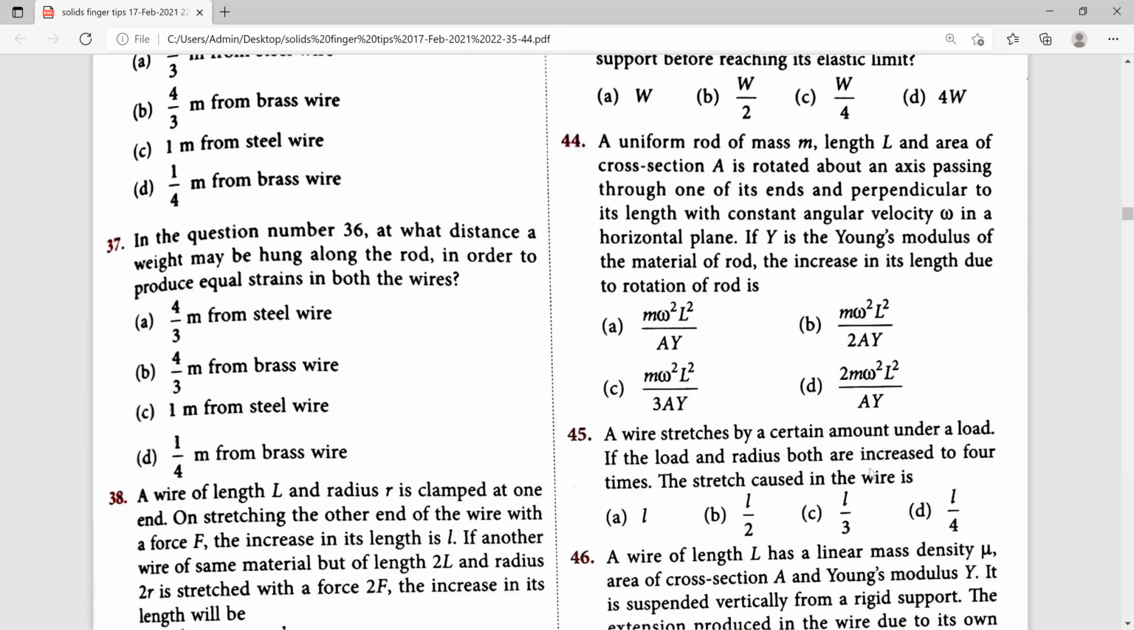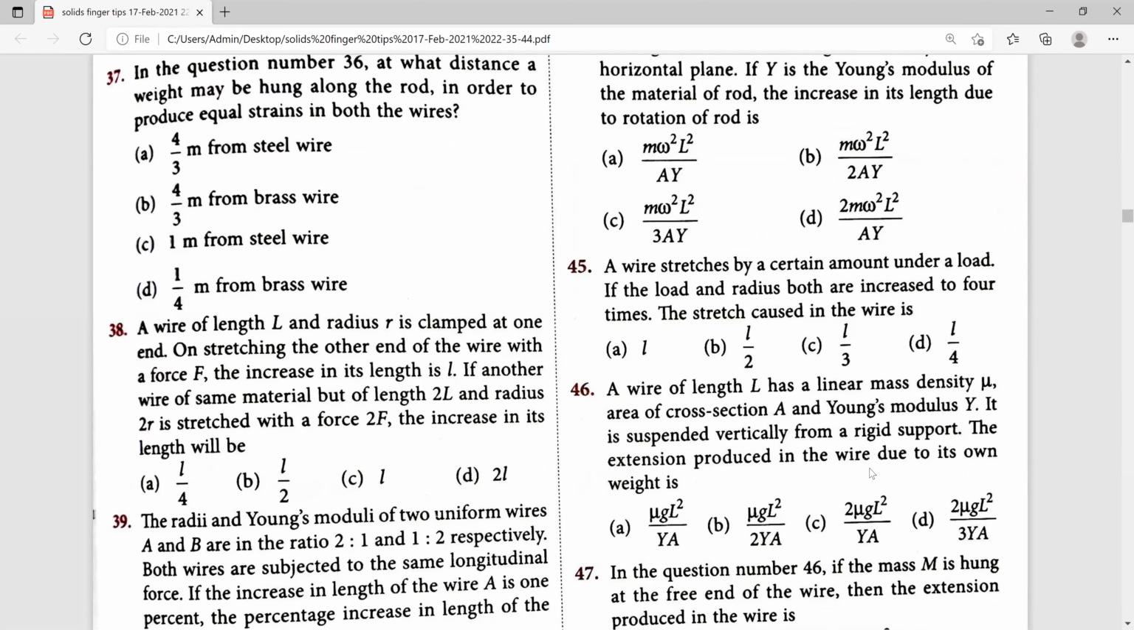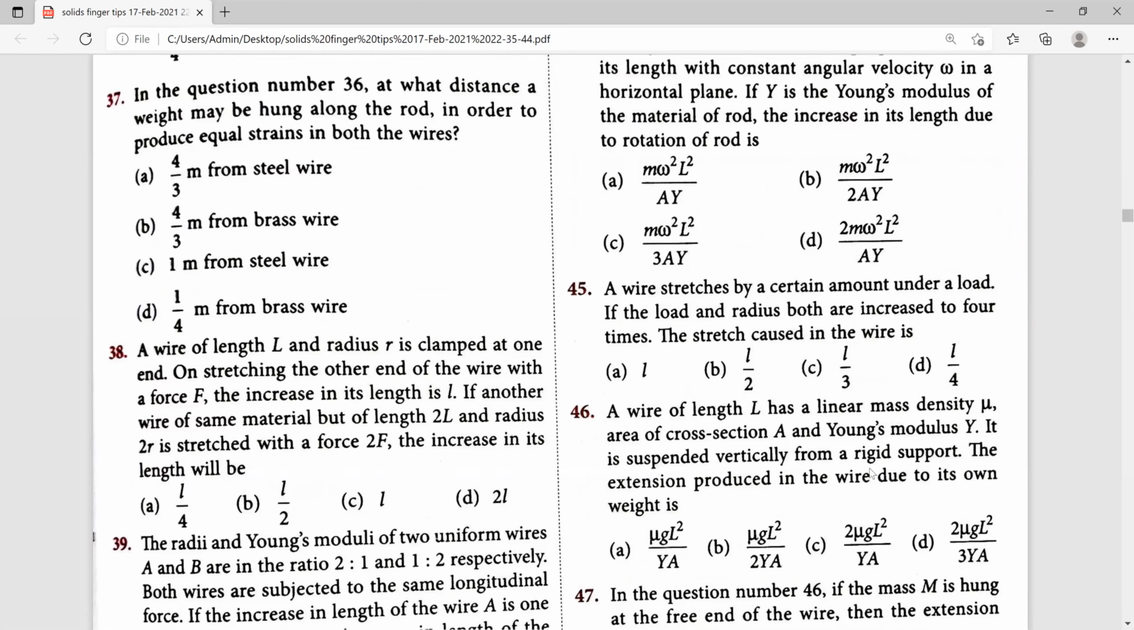Next, the 37th one. In question number 36, at what distance may a weight be hung along the rod in order to produce equal strain in both the wires? It is connected to the question asked above. So for the 37th, you try to do it the same way as we did above. This one is the right answer for this. You try to do it yourself.